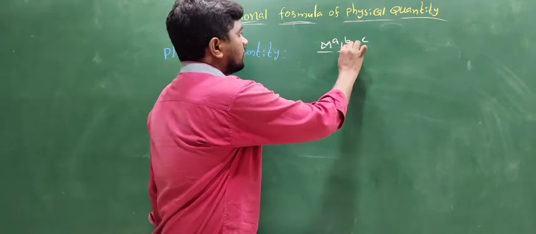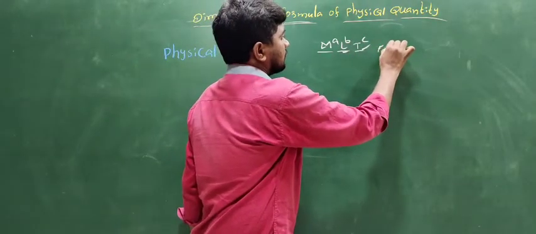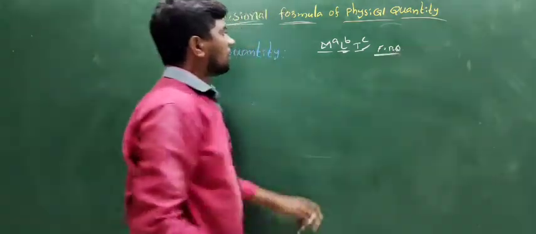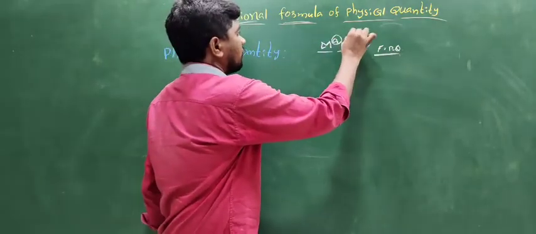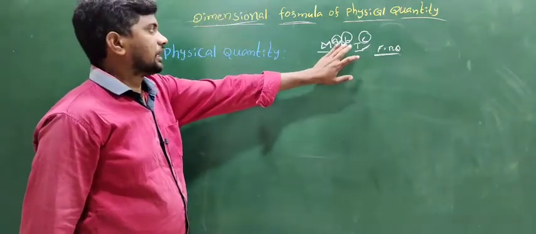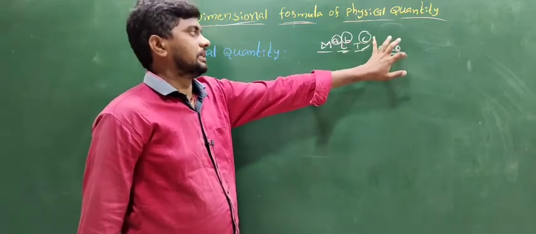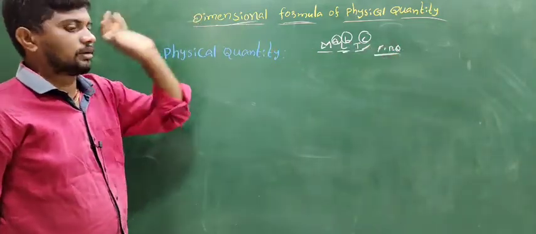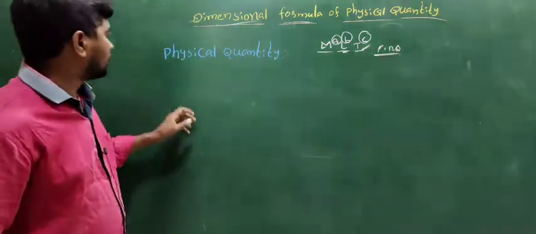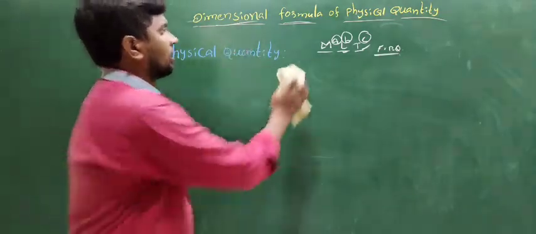M, L, T are the fundamental physical quantities. The powers a, b, c are the dimensions of M, L, T. This is the dimension formula. Next, let us explain examples of physical quantities with their dimension formula.